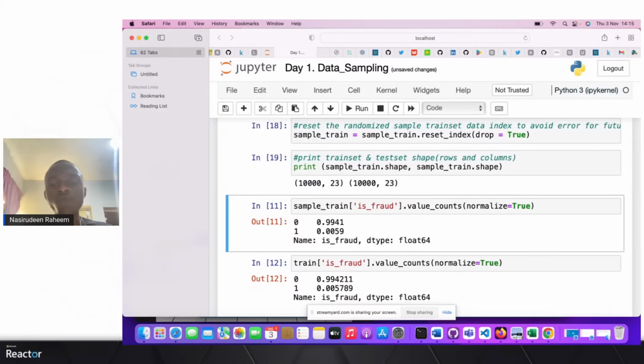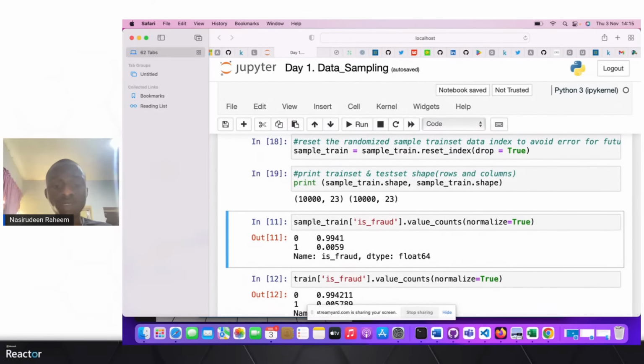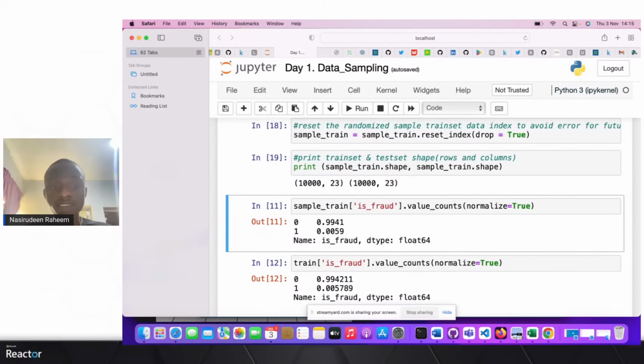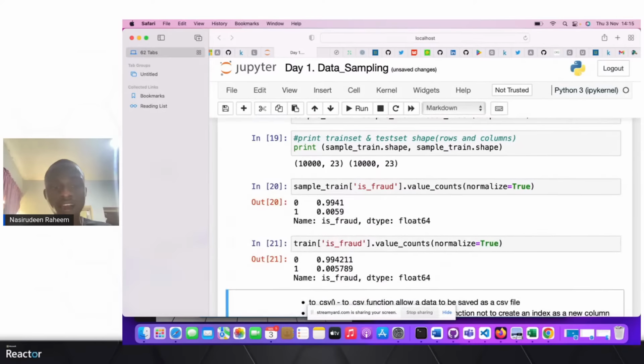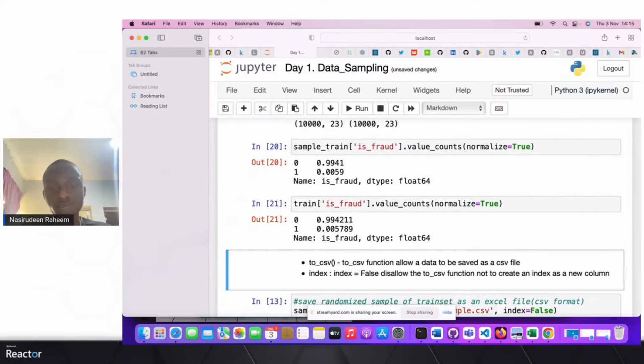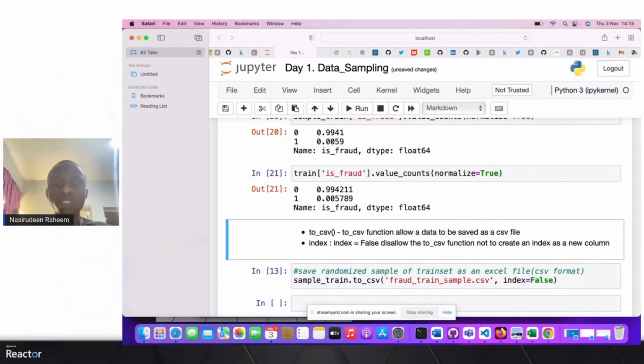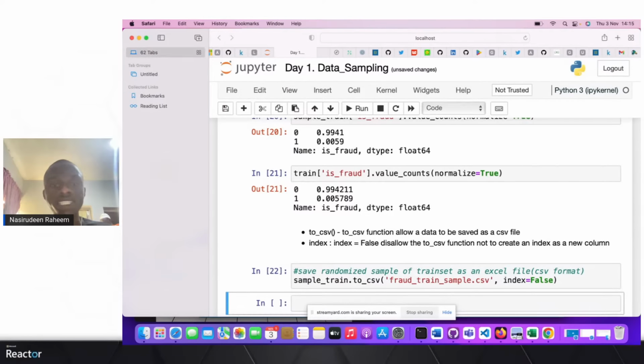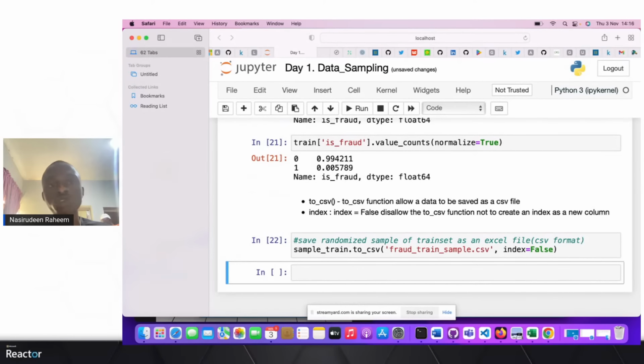We can observe that we have less than 1% fraudulent cases in our sample, and the original data set is the same too. So I think the simple random sampling we took here has justified the probability of what we have done so far. Let's save our data set, and then move to the next notebook, whereby we are going to see the real data science process in solving this particular problem.